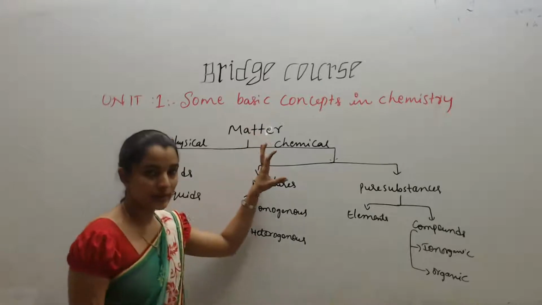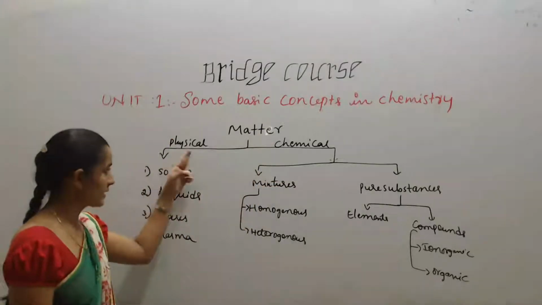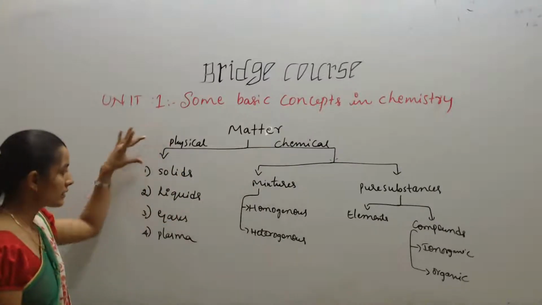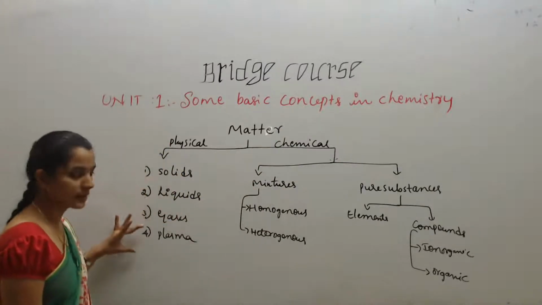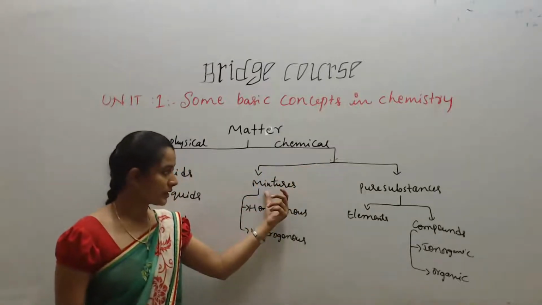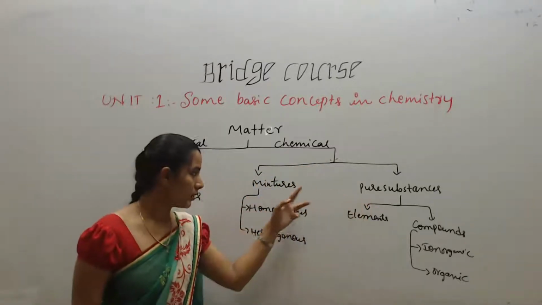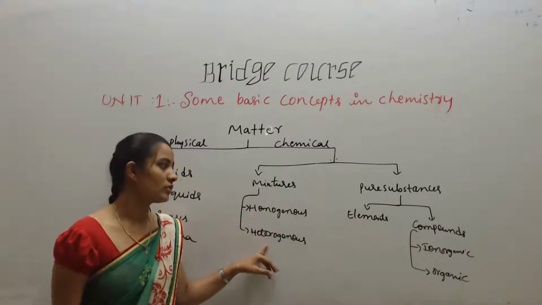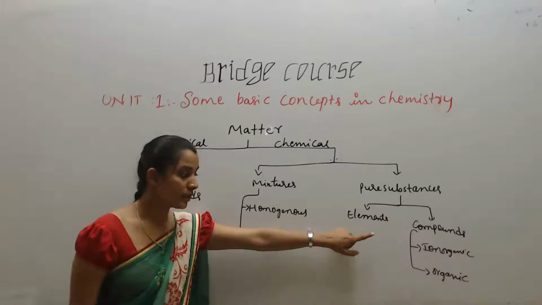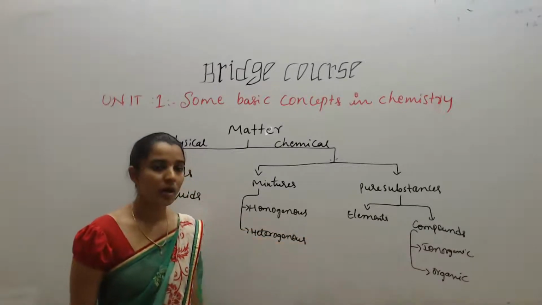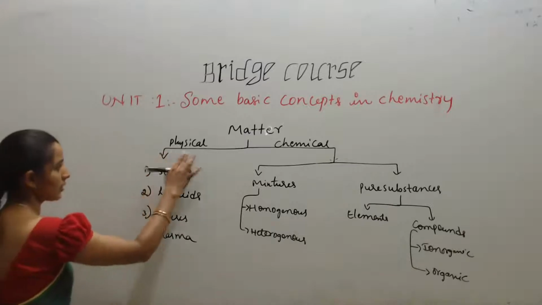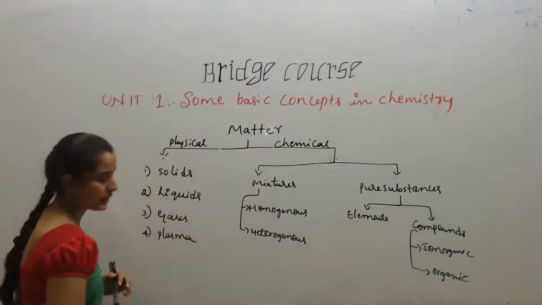So matter is classified into two types: physical classification as well as chemical classification. In physical classification, solid, liquids, gas, and plasma state is there. In chemical classification, again they are classified as mixtures and pure substances. The mixtures are homogeneous and heterogeneous. Pure substances are elements and compounds. In compounds, inorganic compounds and organic compounds. So now I'll first discuss about this physical state.